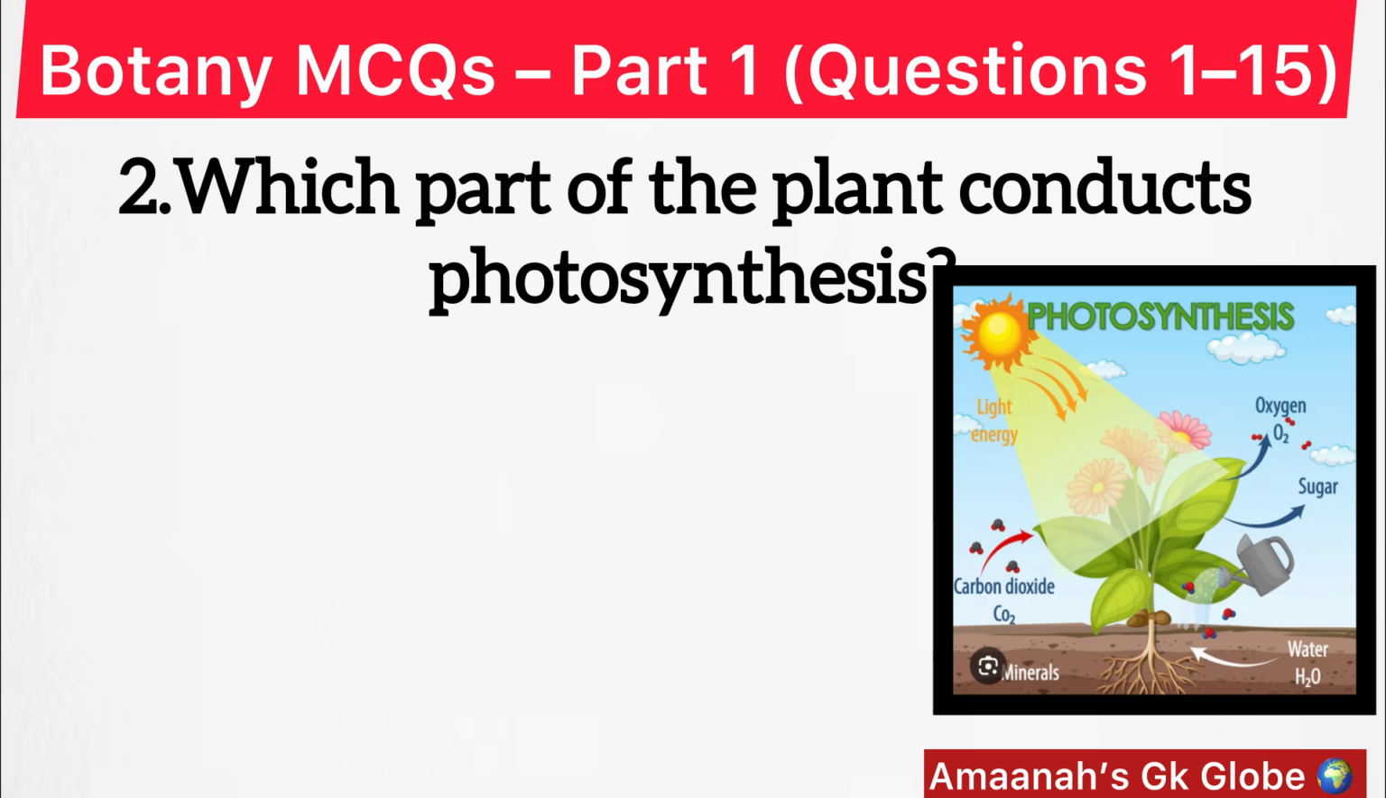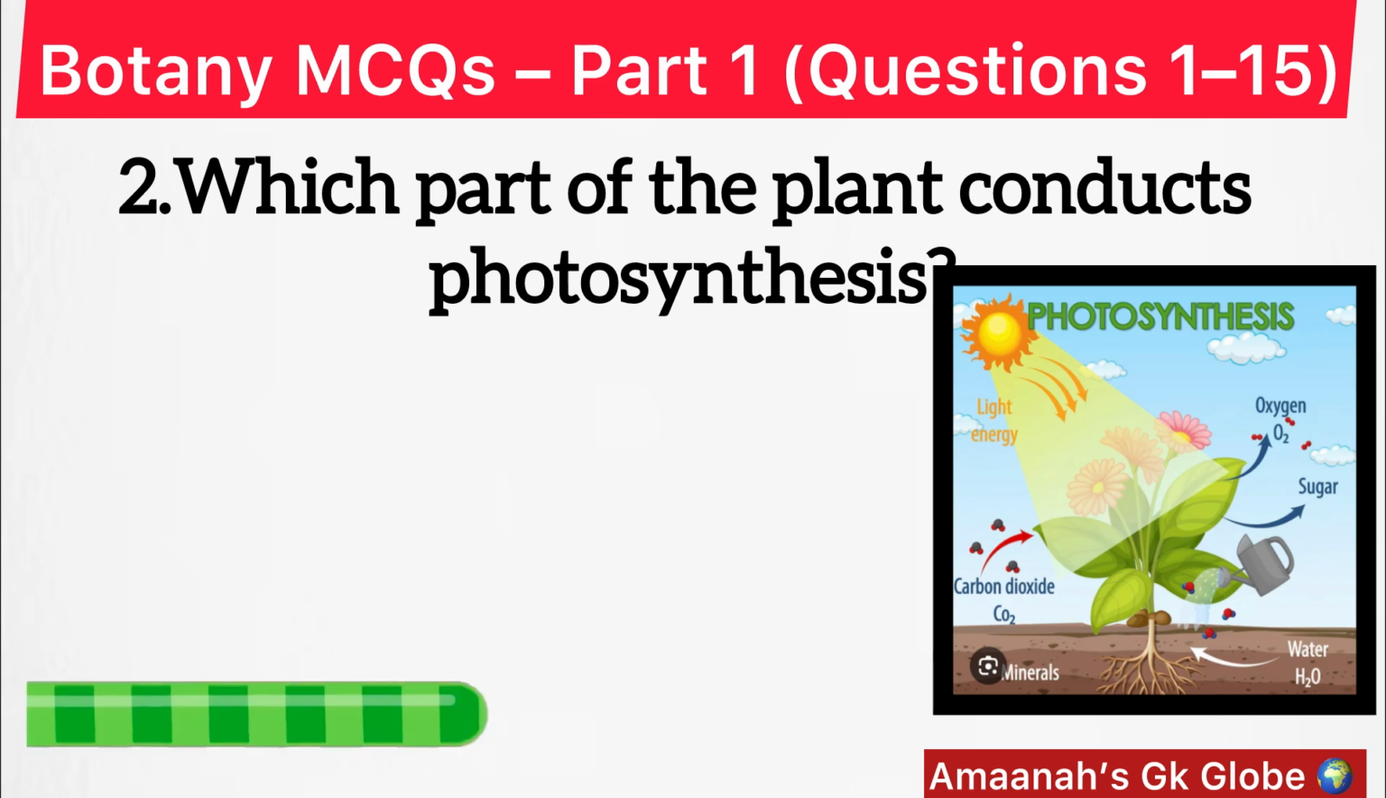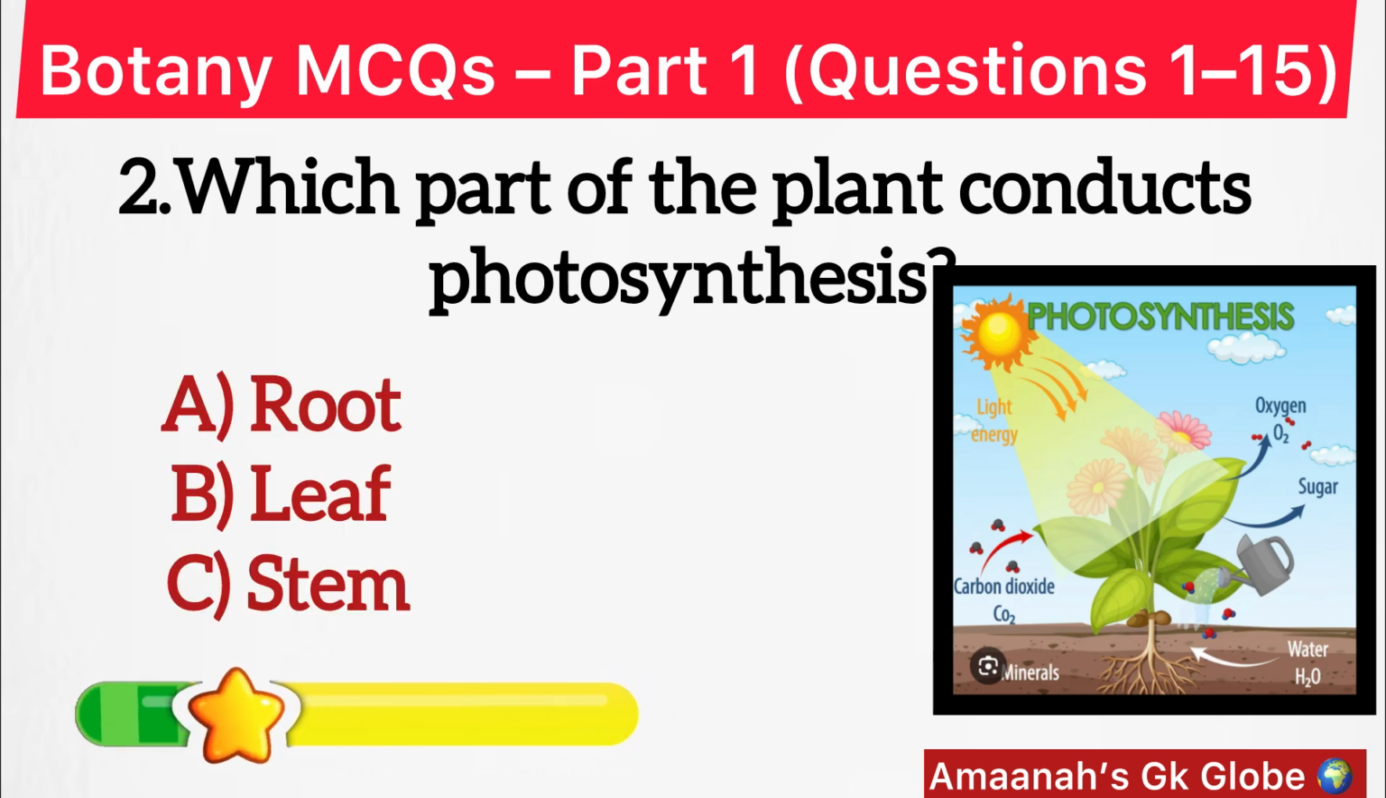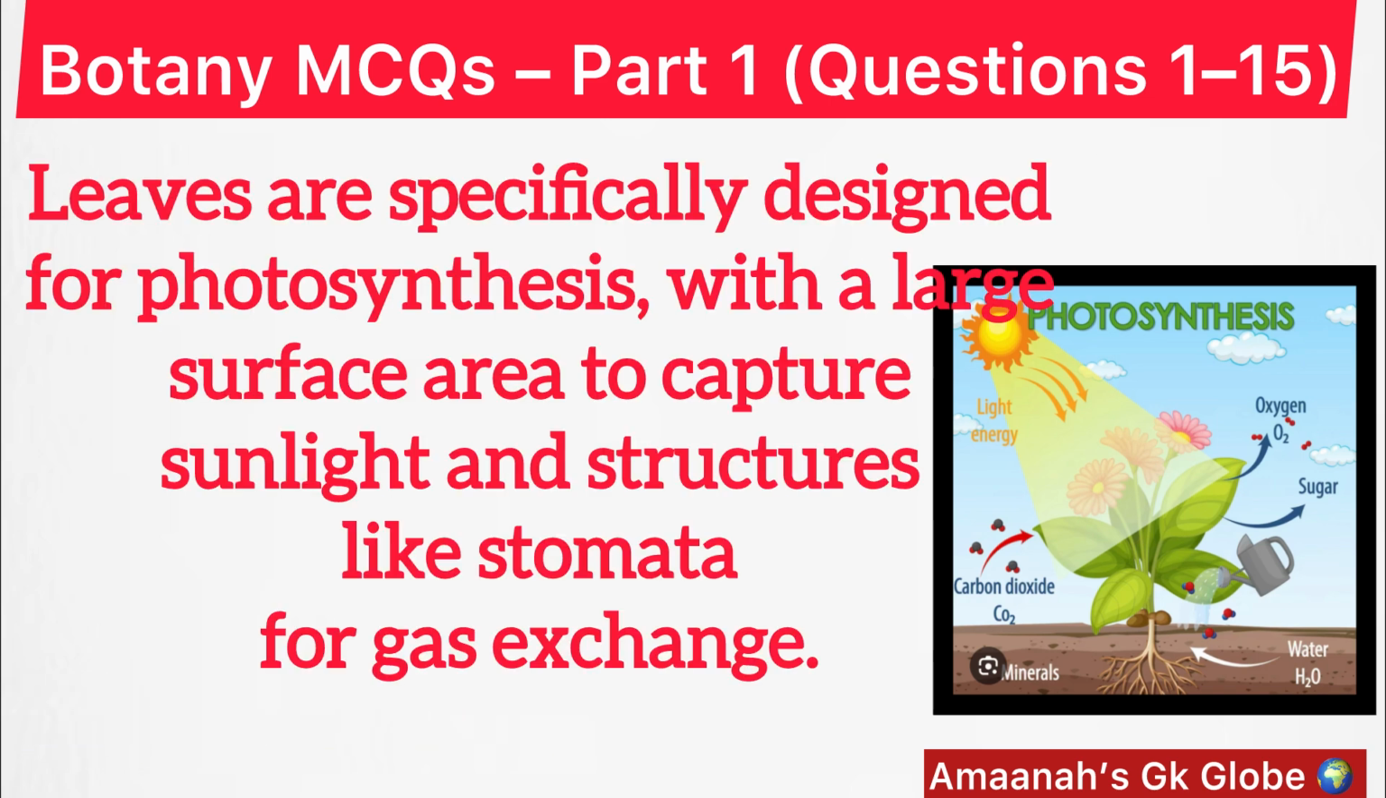Which part of the plant conducts photosynthesis? Option B. Leaf. Leaves are specifically designed for photosynthesis with a large surface area to capture sunlight and structures like stomata for gas exchange.